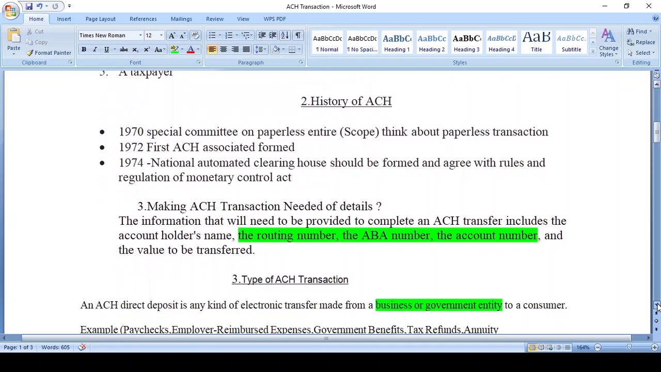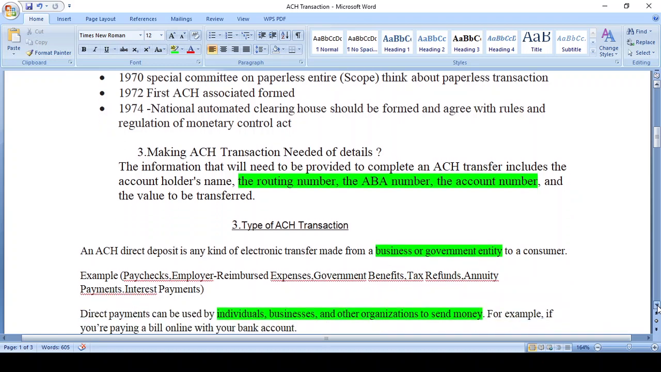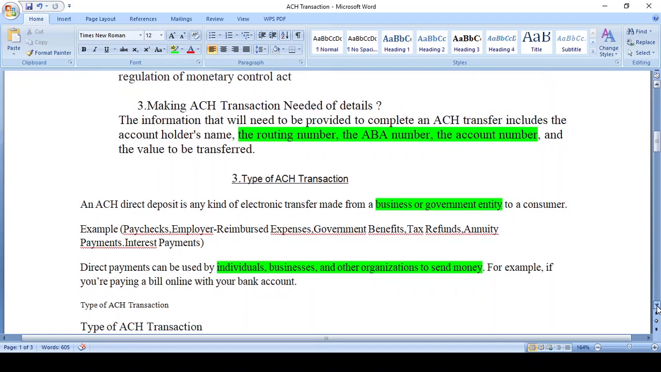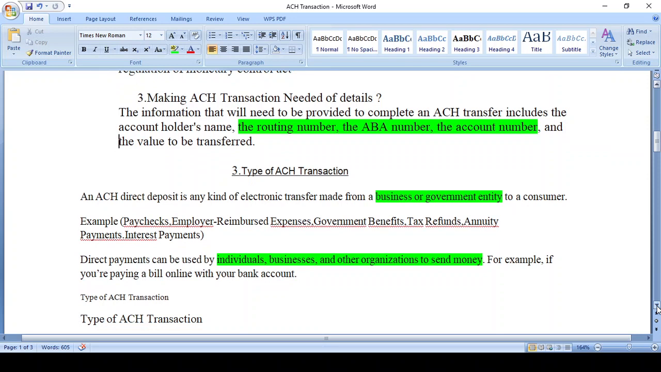What are the types of ACH transaction available? Who are all using the ACH transaction? Government body, individual, corporate, all are using the ACH transaction. Actually, two kinds of transaction are there. One is a direct deposit, another one is a direct payment.